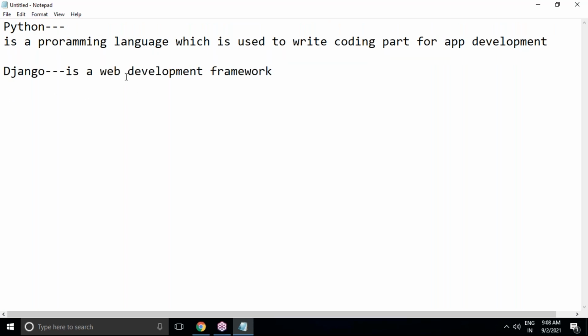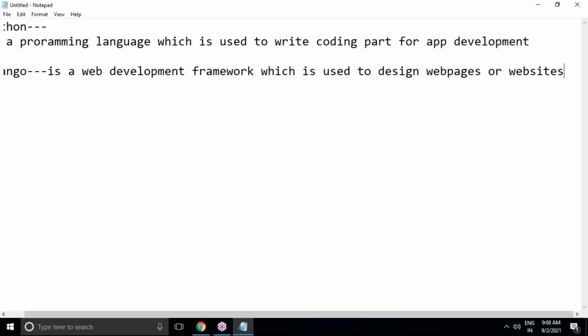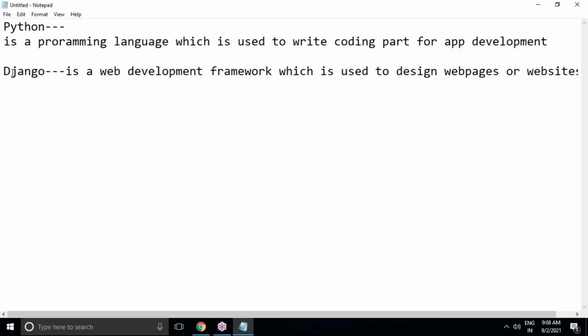But Django is a web development framework which is used to design web pages or websites. Even to learn Django, Python is compulsory. Without Python, we cannot go for Django.